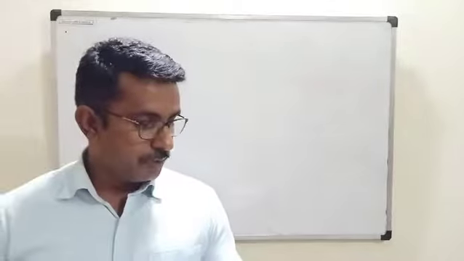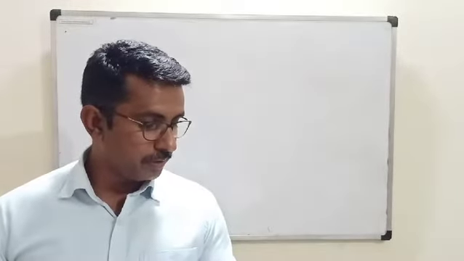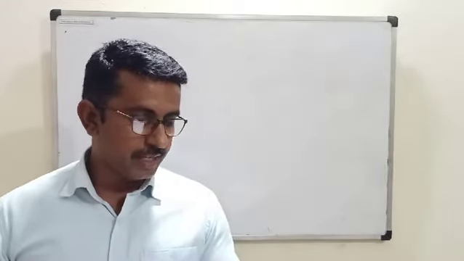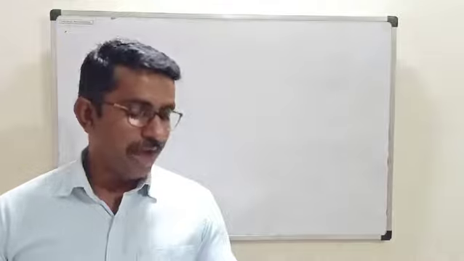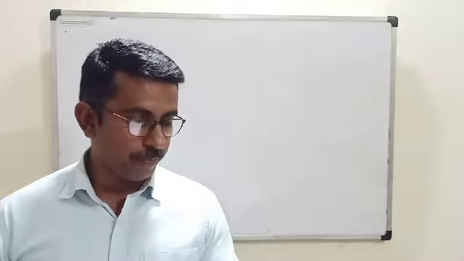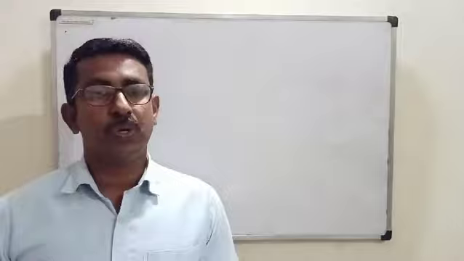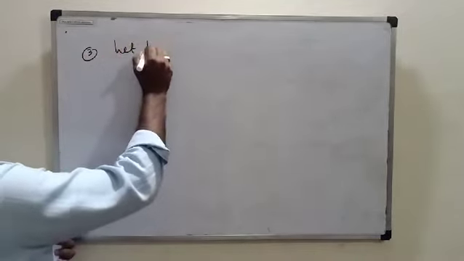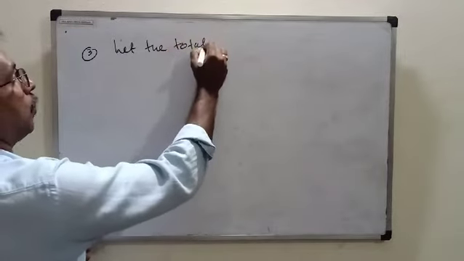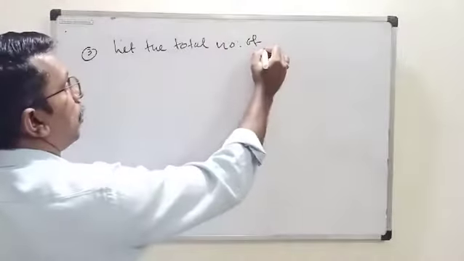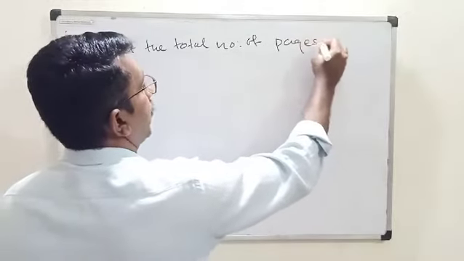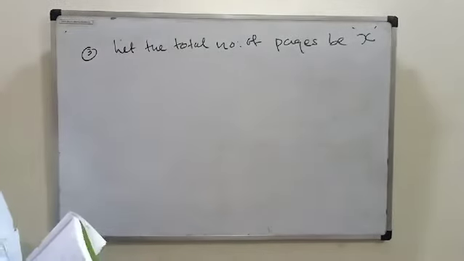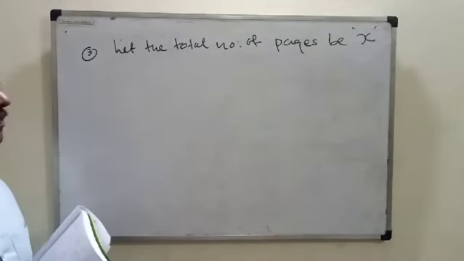Drishti read 2/3 of a book and found that the read number of pages is 90 more than the number of unread pages. Find the total number of pages in the book. So we are going to apply a linear equation again. We are going to assume that the total number of pages be x.